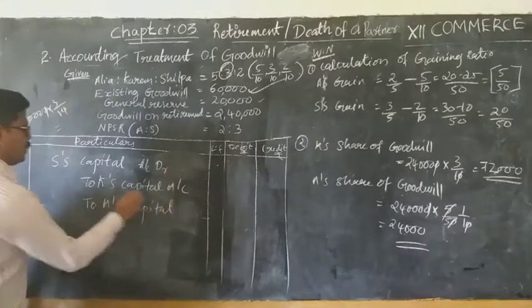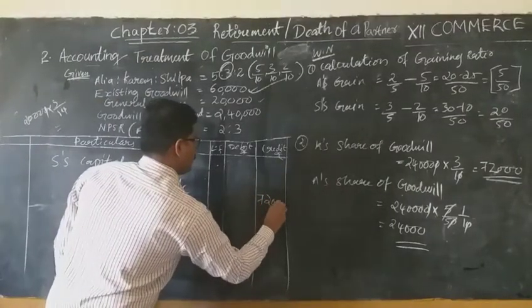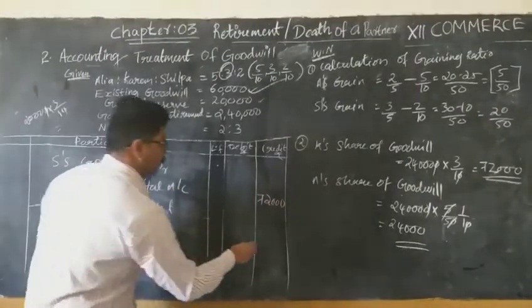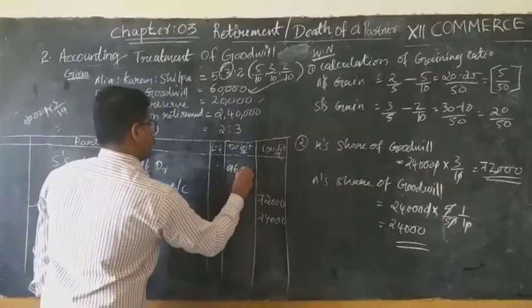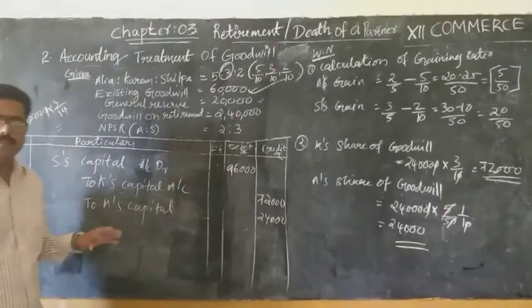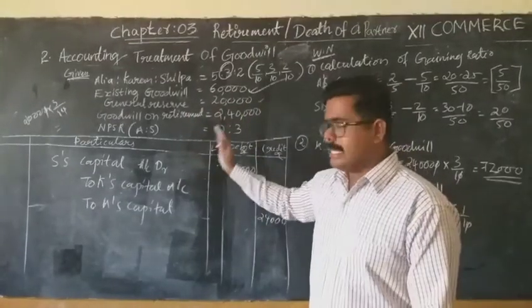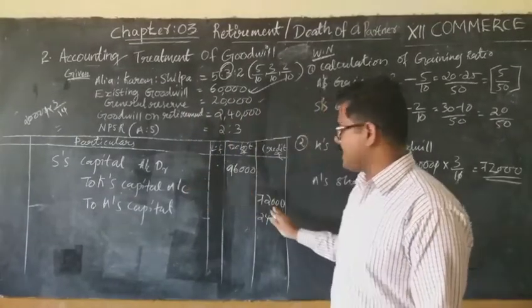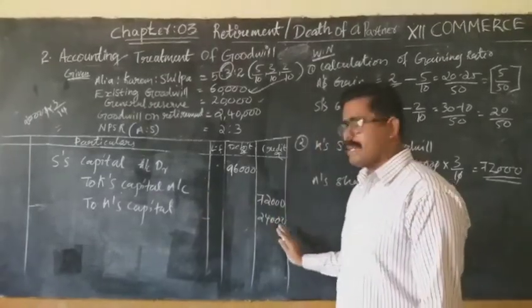So tell me, to K how much should be given? 72,000. Whereas to A 24,000. So total 96,000 will be compensated by Shilpa. In that, K will get 72,000 and Alia will get 24,000.